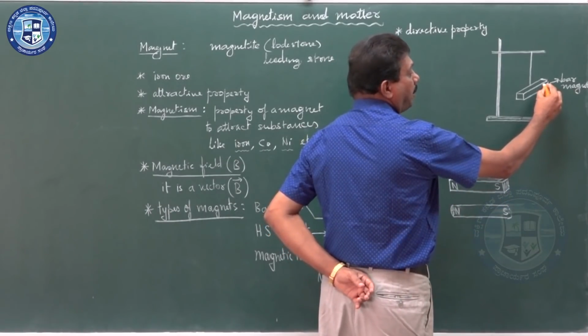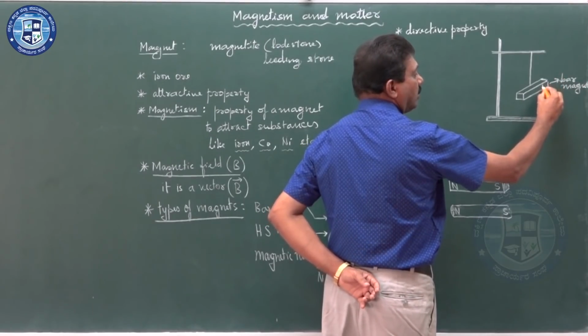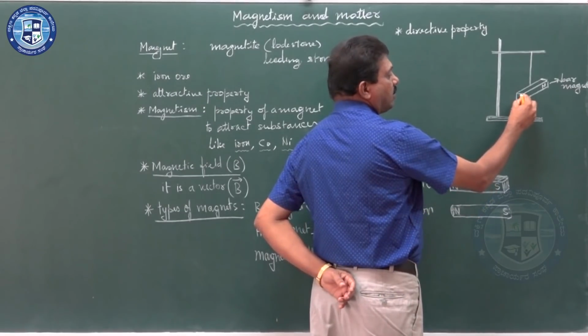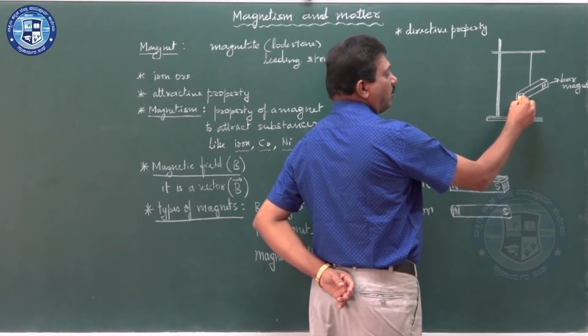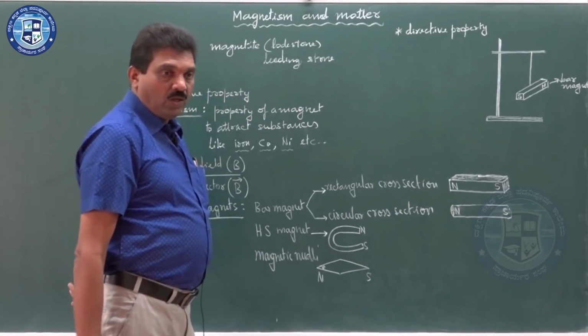The end of the magnet pointing towards geographic north is called the north pole of the magnet. The end of the magnet facing towards geographic south is called the south pole of the magnet.